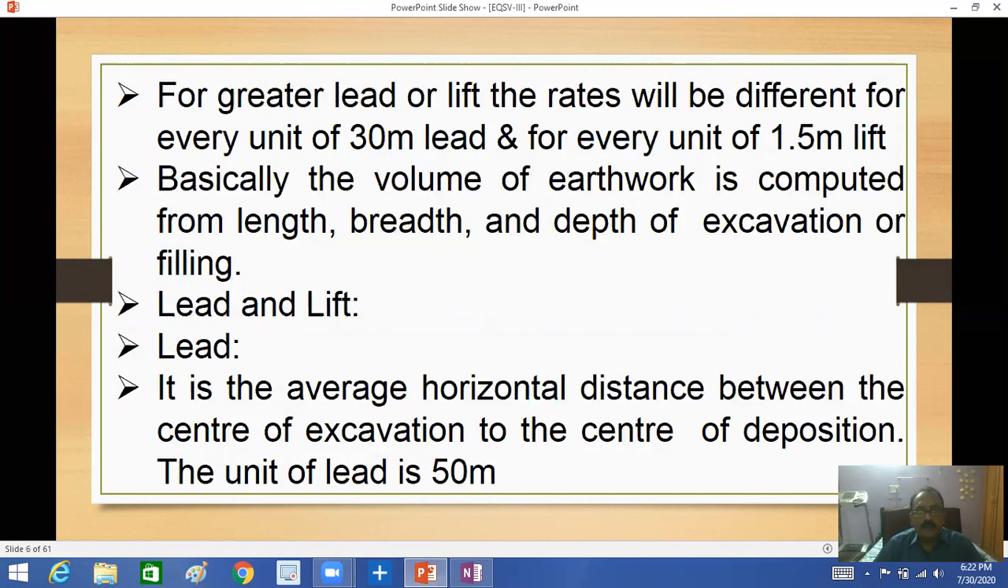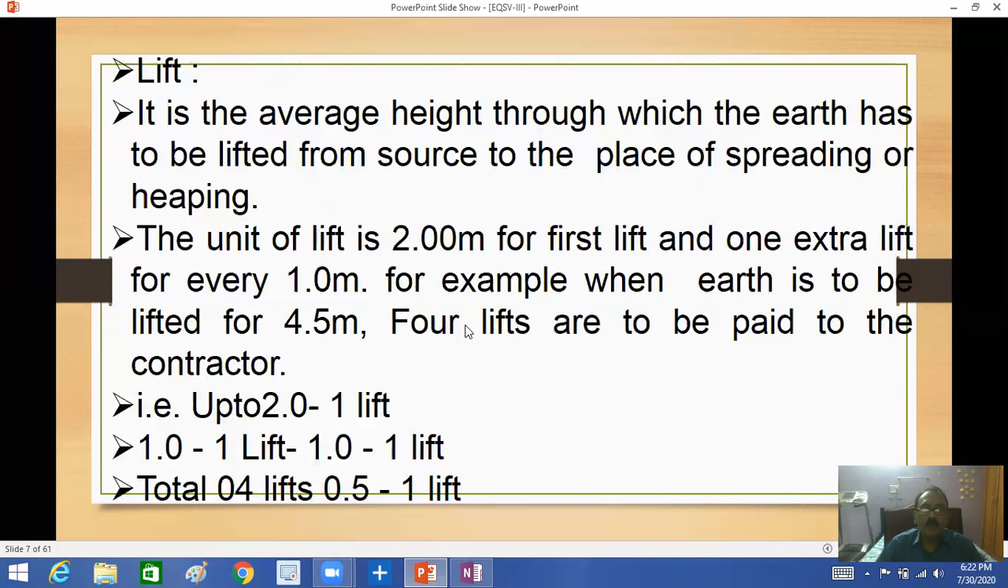Lead and lift. See, in some books you will see the average horizontal distance between the center of excavation to the disposition, the unit lead is 50 meters. But the standard normal is 30 meters. You remember that one only.